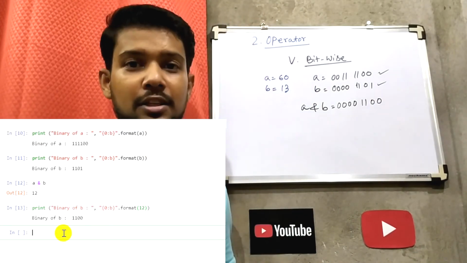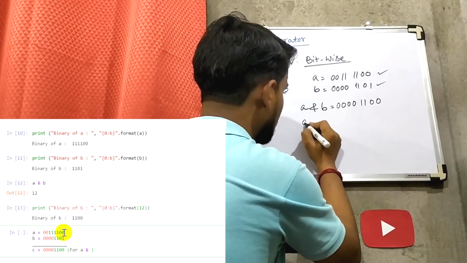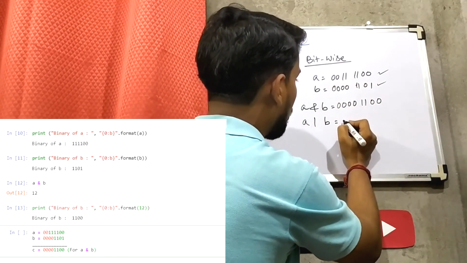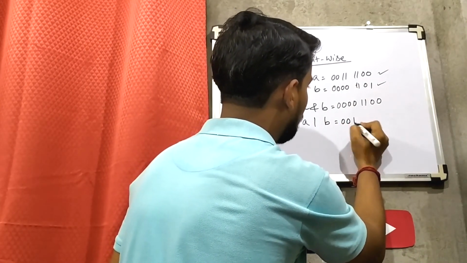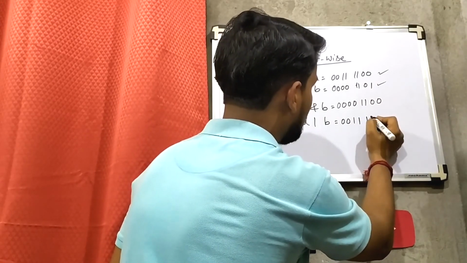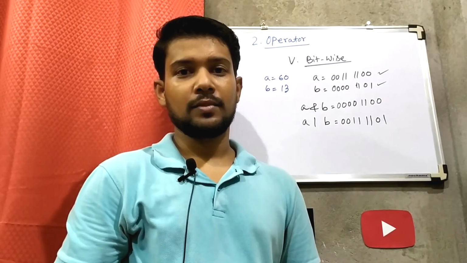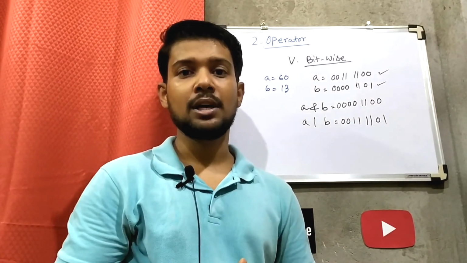In a similar way, if we perform the OR operation, a OR b, the bitwise OR operation will happen: 0 0 1 1 1 1 0 1. So that is how the bitwise operation happens.